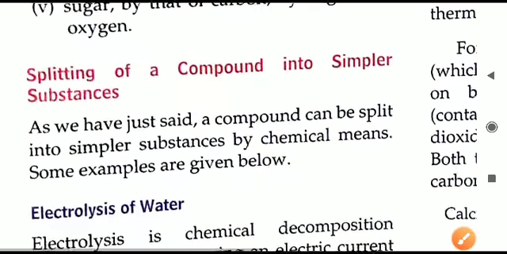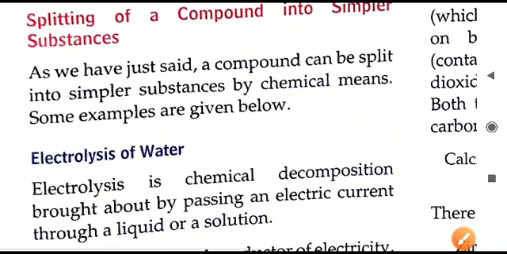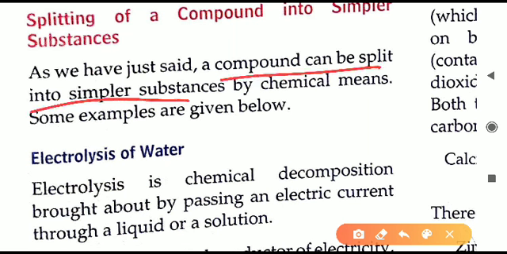Now we will see some examples of how these compounds can be broken down. In the definition we have seen that a compound can be split into simple substances by a chemical method. Now we will see some examples of how, by using a chemical method, we can break down a compound into different substances. The first method is about water.